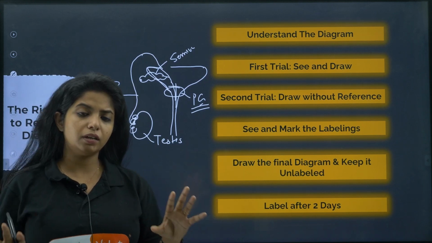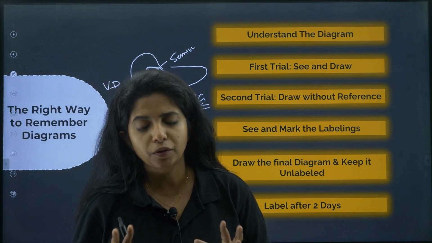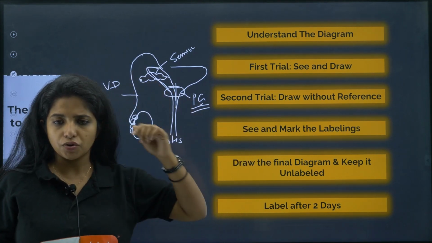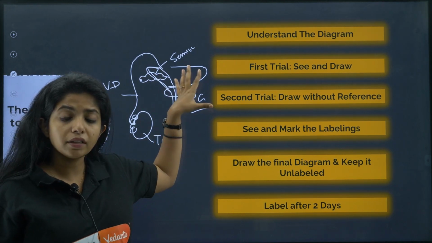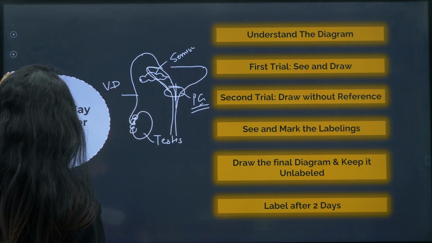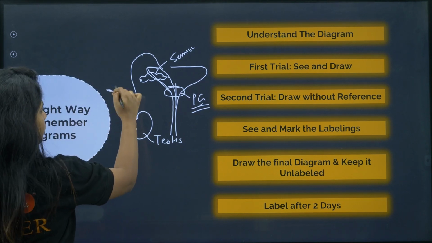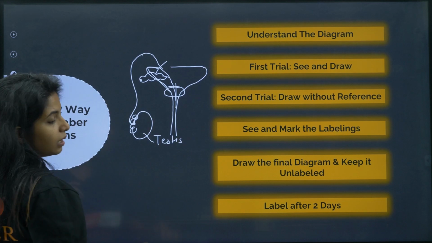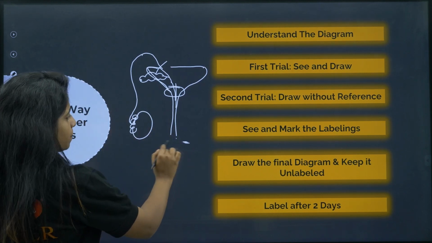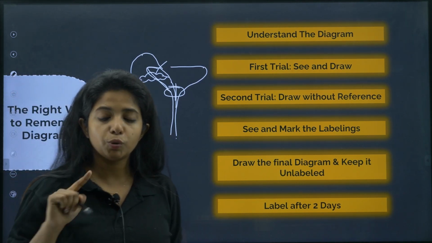Okay, in the third time, we will definitely draw it perfectly because we have enough amount of experience as of now. Now, what I want you to do is, after having the image drawn perfectly, you have to keep it unlabeled. Do not label that particular image. Label it after 2 days.